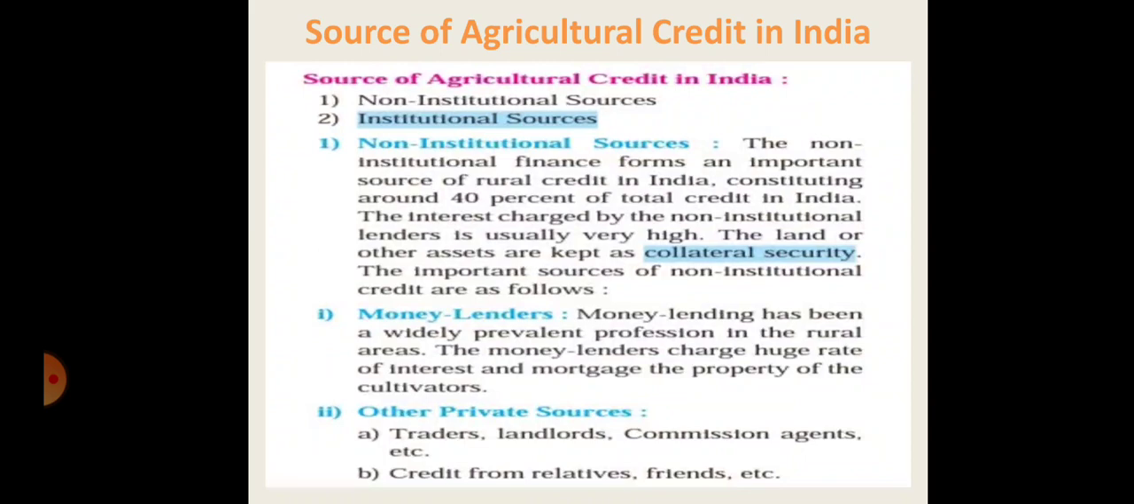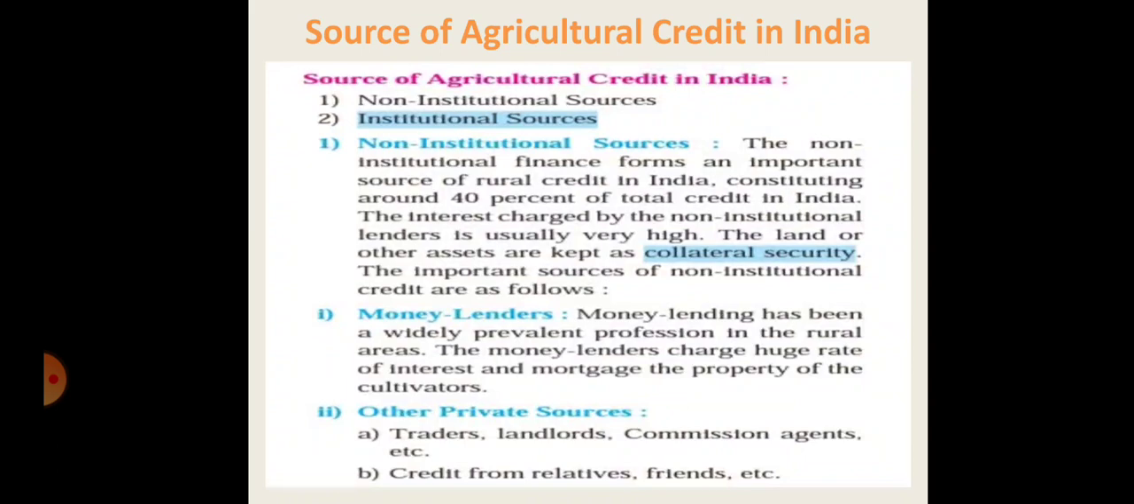The interest charged by the non-institutional lenders is usually very high. We always see the money lender in the agricultural sector. What is the role of the money lender? Everywhere they will provide the money, and the charges, the rate of interest, are so high for that particular person. The land or other assets are kept as collateral security.